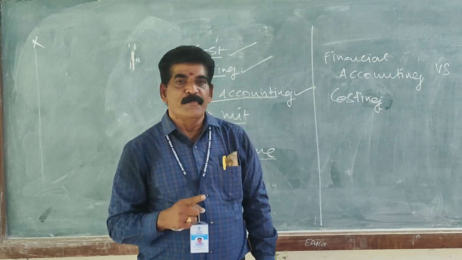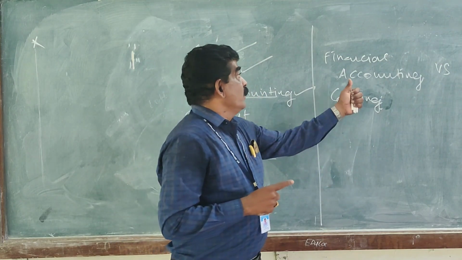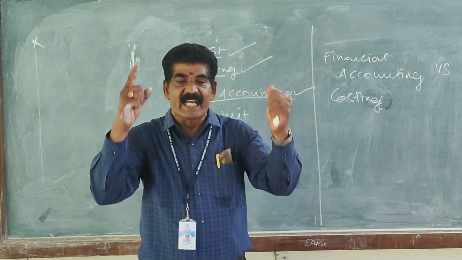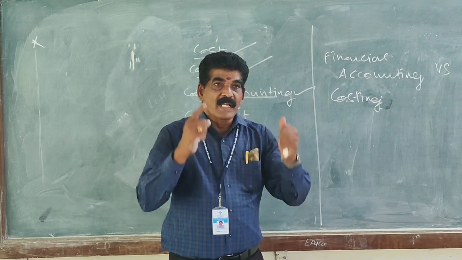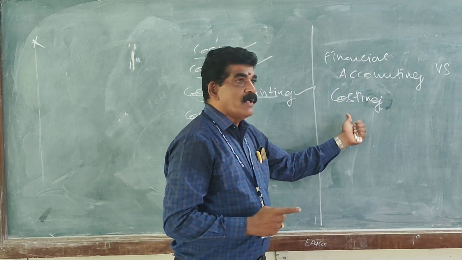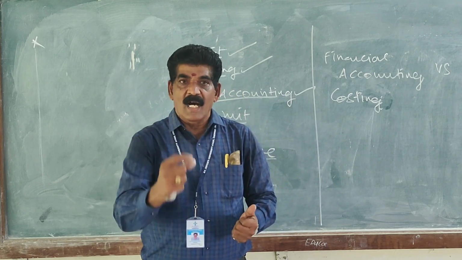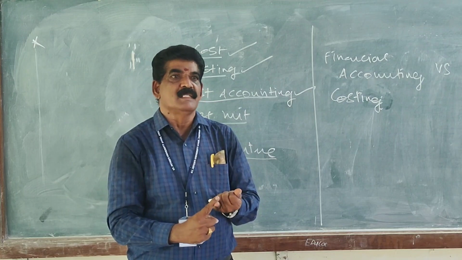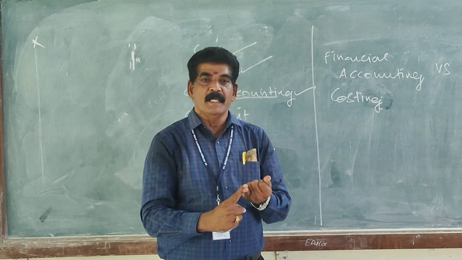Another important difference is that financial accounting gives the cost and result in aggregate. But cost accounting gives the cost and result for each aspect of the business. What about the material cost per unit?